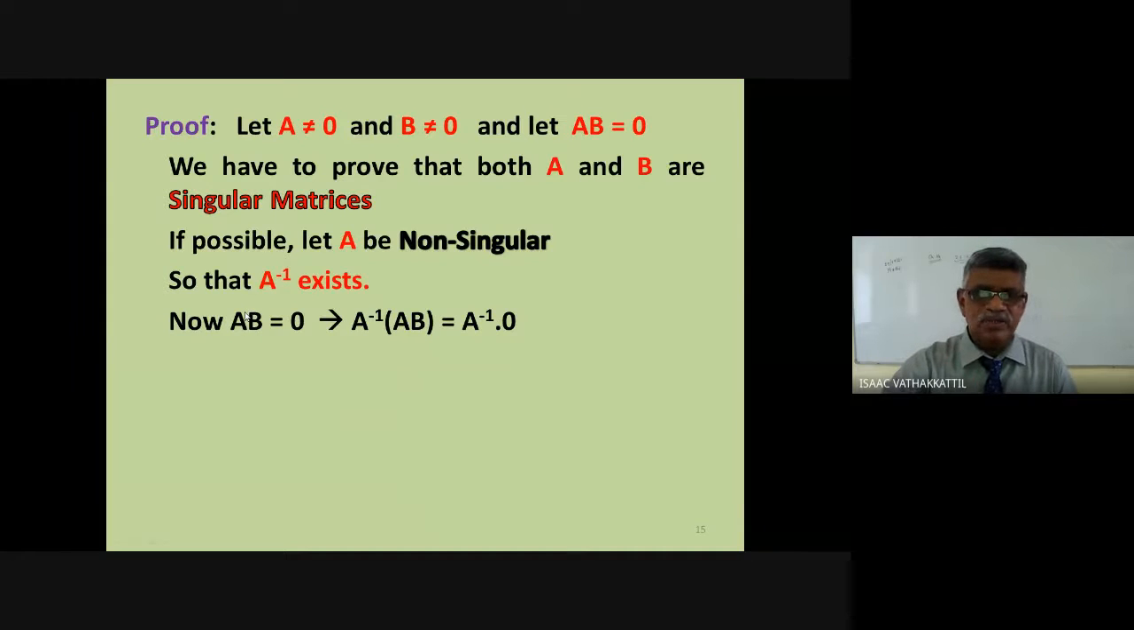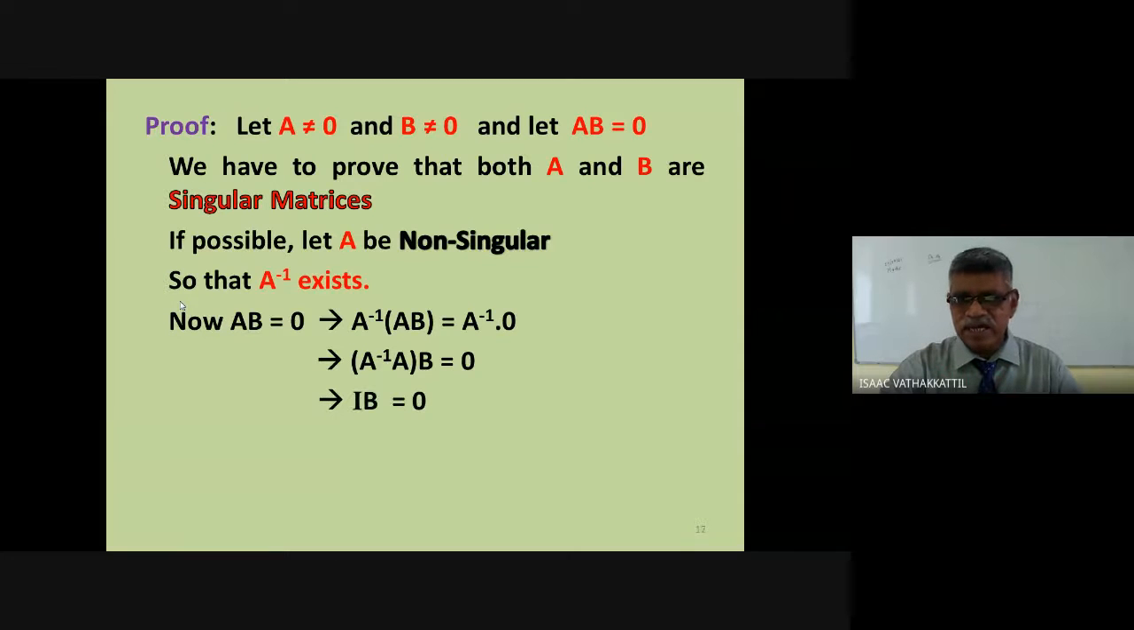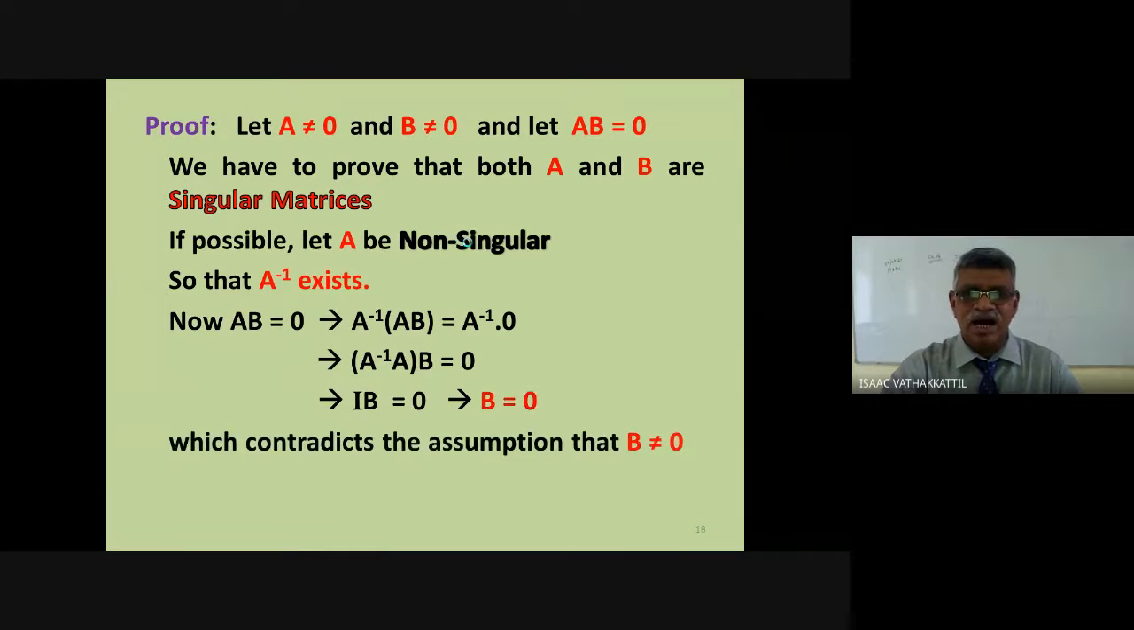Now A inverse into AB, matrix multiplication is associative. That is A inverse A into B. But what is A inverse A? It is identity. IB equal to 0. But IB equal to 0 implies B equal to 0. That is contradicting our assumption that A and B are non-zero, which contradicts the assumption that B is non-zero.